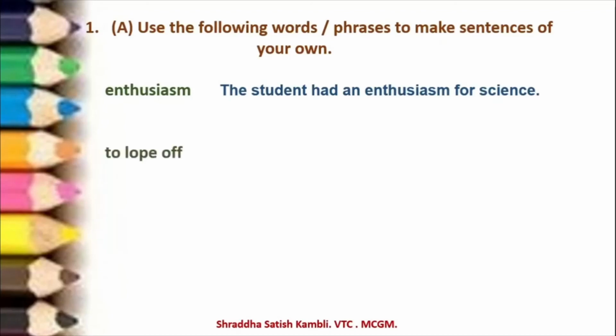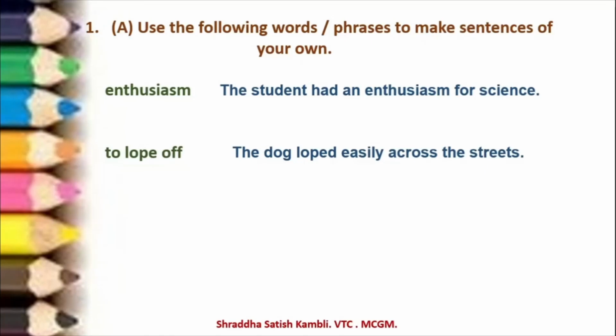Then you have one more phrase, to lope off. Here in the textbook, if you read the story, you will see that Hardy loped off to play tennis. So here loping off means walking casually. So let us frame a sentence with to lope off. The dog loped easily across the streets. The dog was very familiar maybe with that part of the street. So he loped easily, means he casually and without any worry, without any tension, crossed the streets.